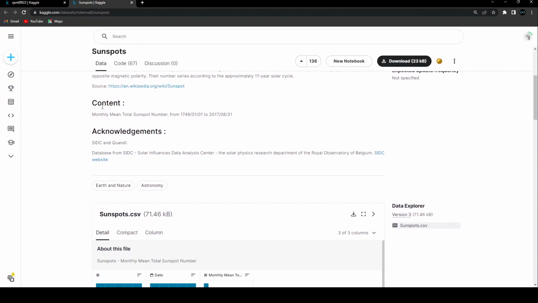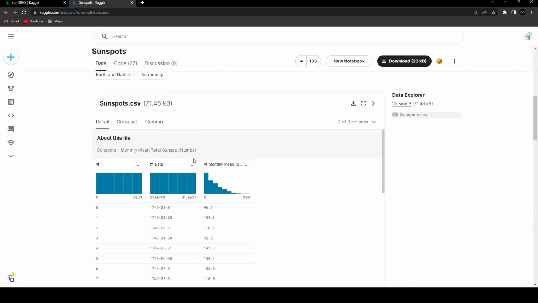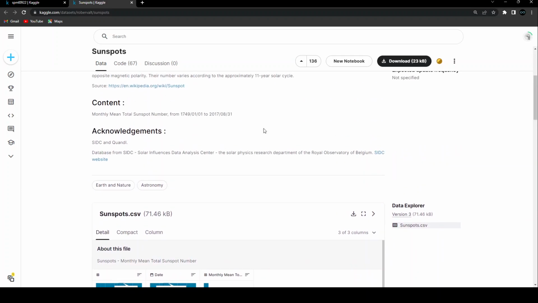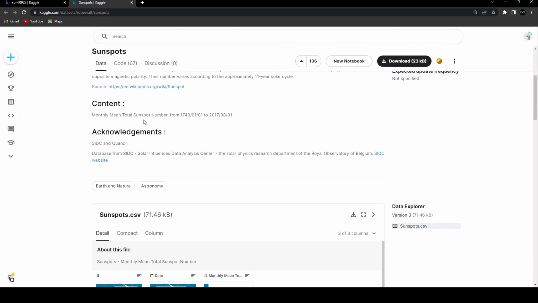And then inside the content, it consists of only one file, and that is the sunspots.csv file. Within that, there are three different columns, where the last column is the one that is going to be of our interest, which contains the monthly mean total sunspot numbers observed from 1749 to 2017. Now, just one thing to note over here is that this 2017 will depend on what is the last update that this CSV file receives. Currently it is 2022, so we can expect a different date at the end of the data set.